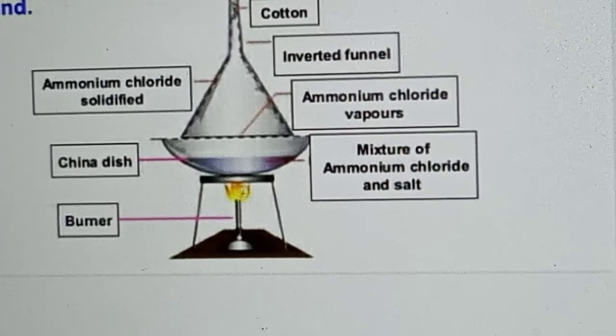So what does sublimation mean? This method is used to separate a mixture of a sublimable component from a non-sublimable compound by heating the mixture. For example, if a mixture of ammonium chloride and common salt is heated, the ammonium chloride sublimates and can be cooled, solidified and collected, and the salt is left behind.